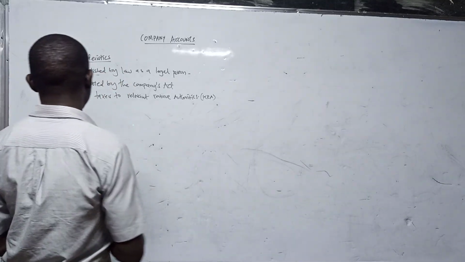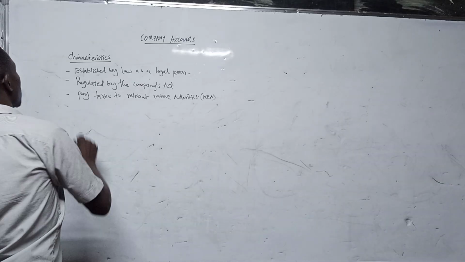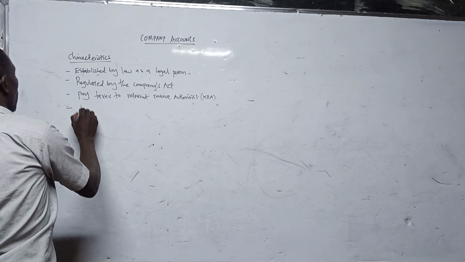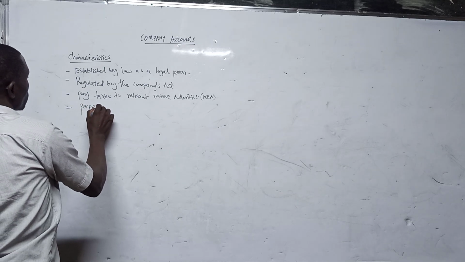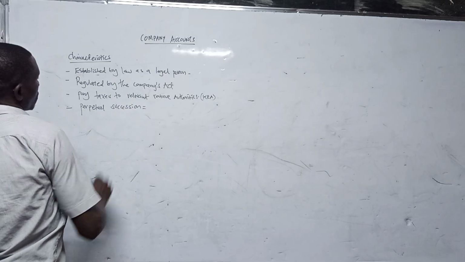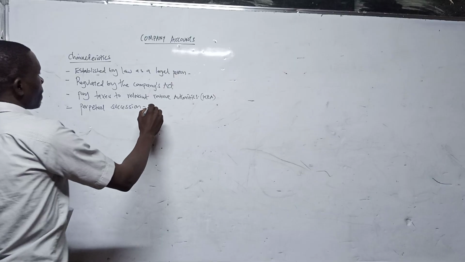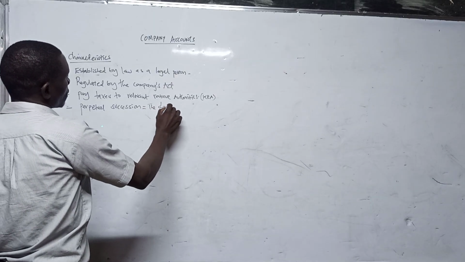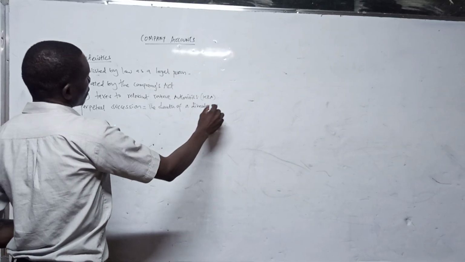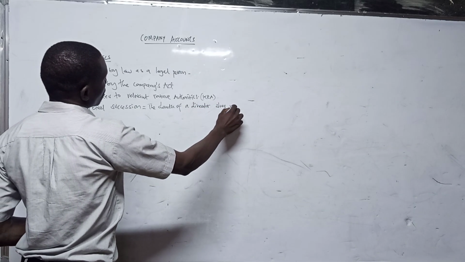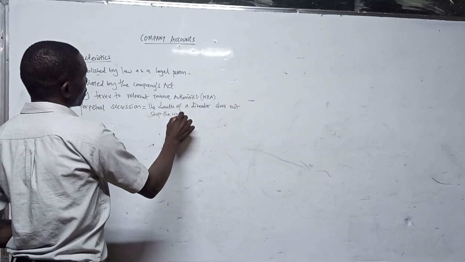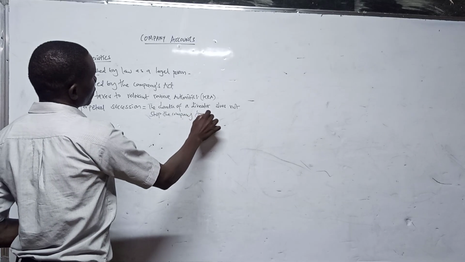Another thing about a company is that it has what is called perpetual succession. Perpetual succession basically means that the death of a director does not stop the company from operating.